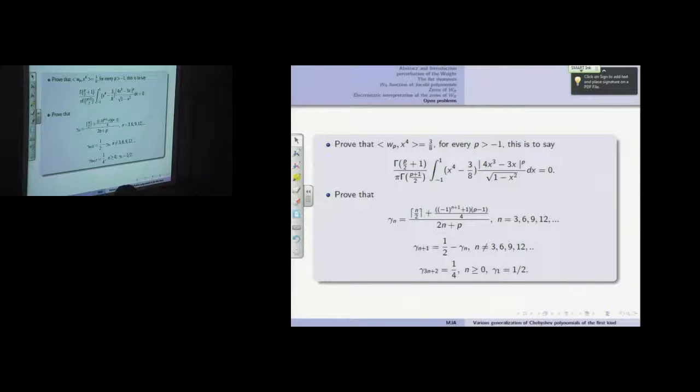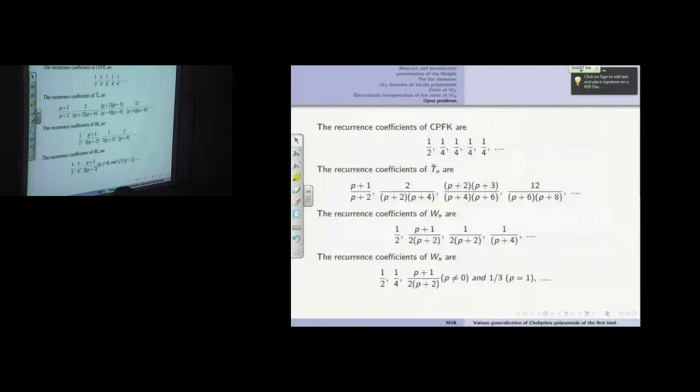And this is for p. For p equals minus 1, this is 0. For p greater than 1, and for all, gamma 1 equals 1 over 4, gamma 2 equals 1 over 4. The gamma 4, the gamma 2, 5, 8 are all cancelled out. So if we put all together, you see, this is 1 over 2, here 1 over 2, here 1 over 2, 1 over 4.